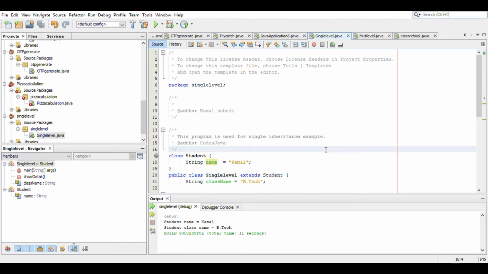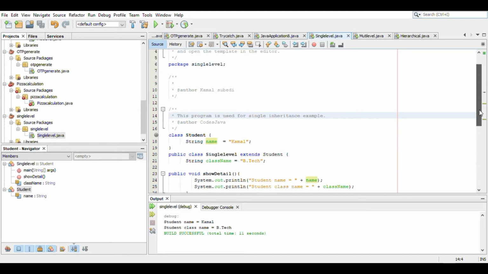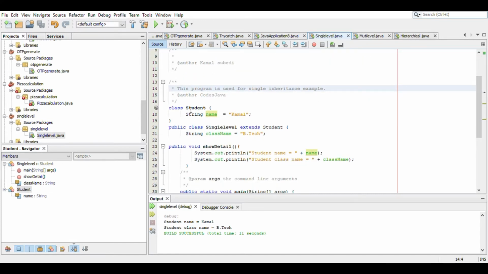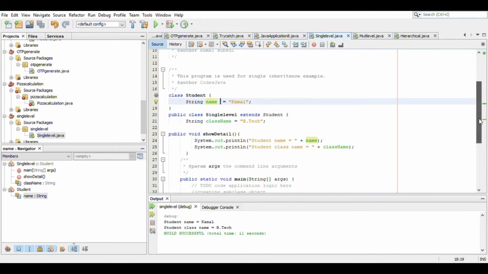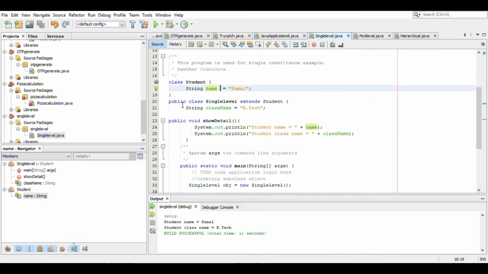Here you go, the code of single level inheritance. Here, class student is created, and the student class is the parent class or the super class over here, and the object of class student is string name Kamal. Here you can see the Kamal, and then we created another class, public class single level extend. I already told you the extend is the keyword for the inheritance, and the name of superclass, and then string class name btech.